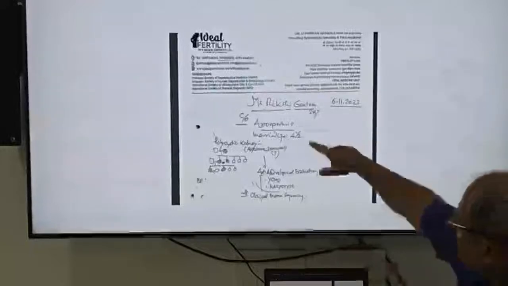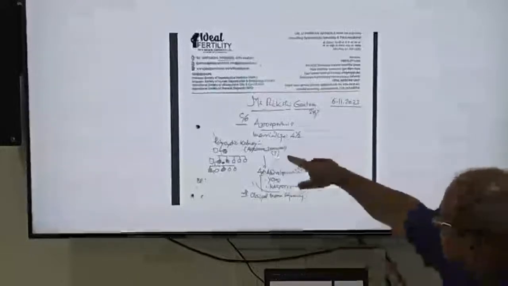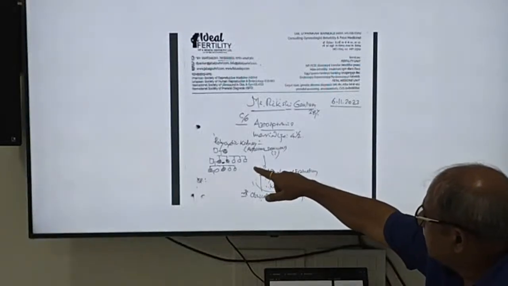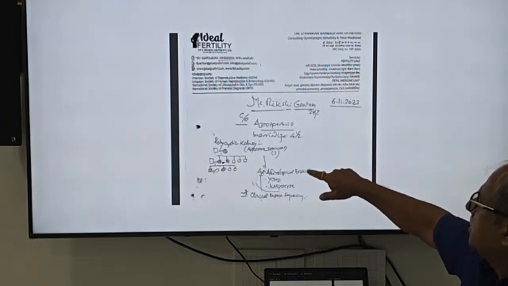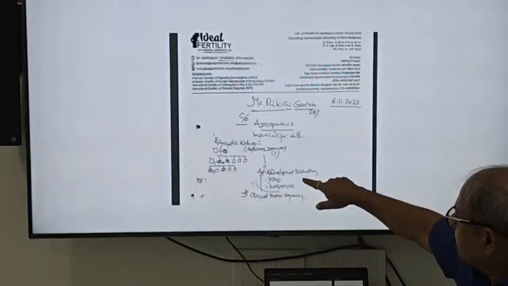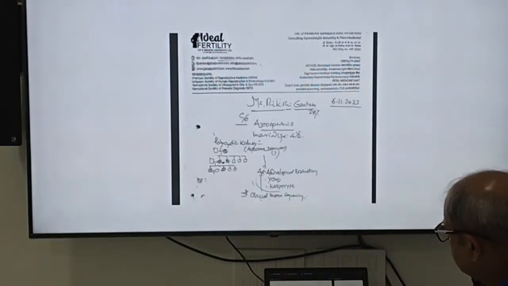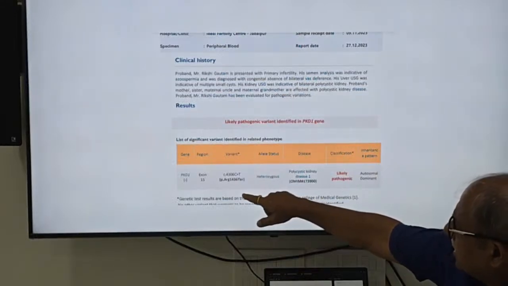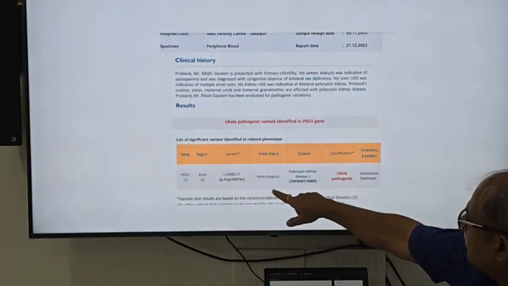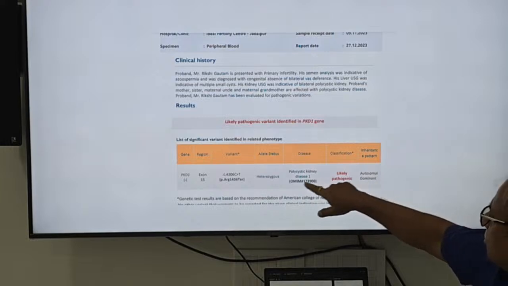Having azoospermia, married life 4.5 years with polycystic kidney, autosomal dominant. This is the pedigree chart, and andrological evaluation shows there is an obstructive cause, a congenital absence of vas deferens. We did clinical exome sequencing, and you can find that there is a polycystic kidney disease, PKD1 gene variant in exon 15. This is autosomal